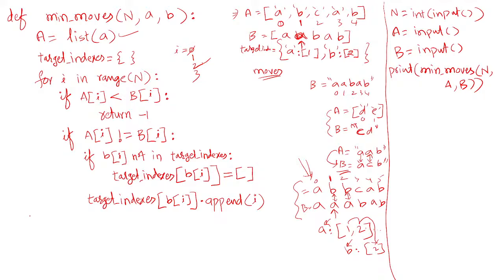So we will count the number of moves here. After coming out from this loop, I am taking the number of moves initially as 0. Now what we do is process only the characters that need to be changed.